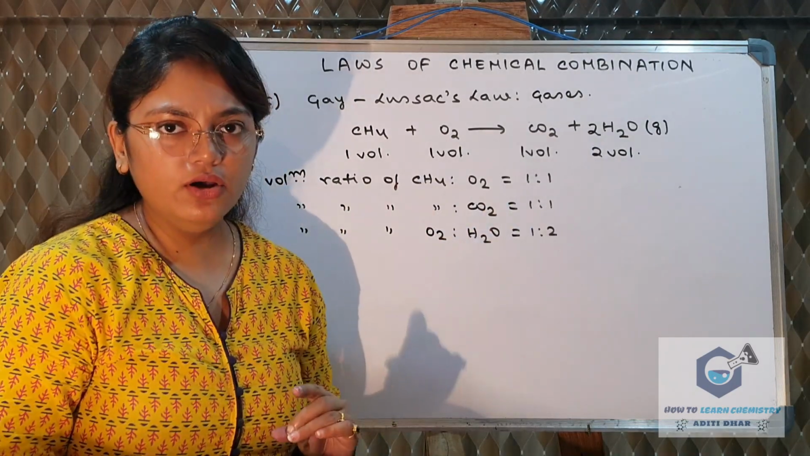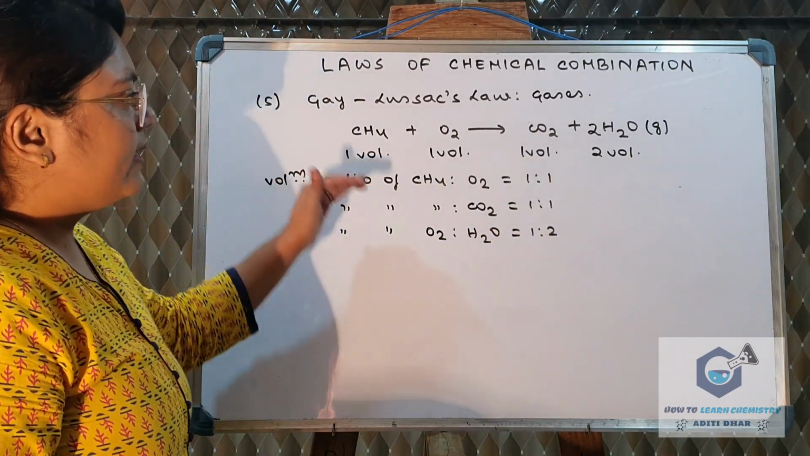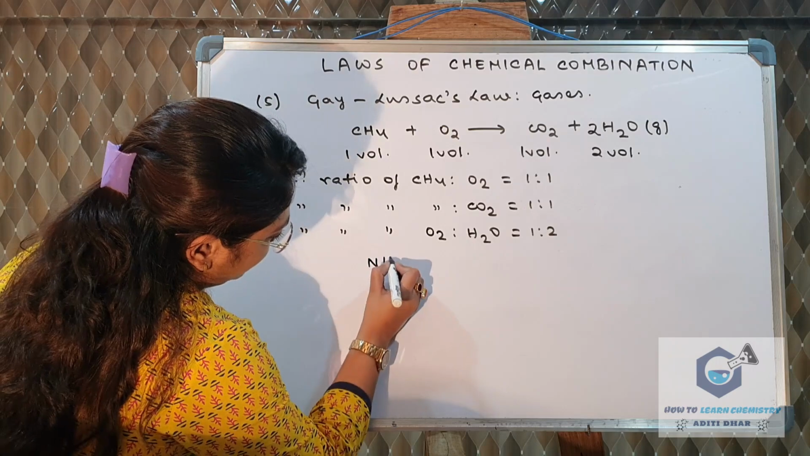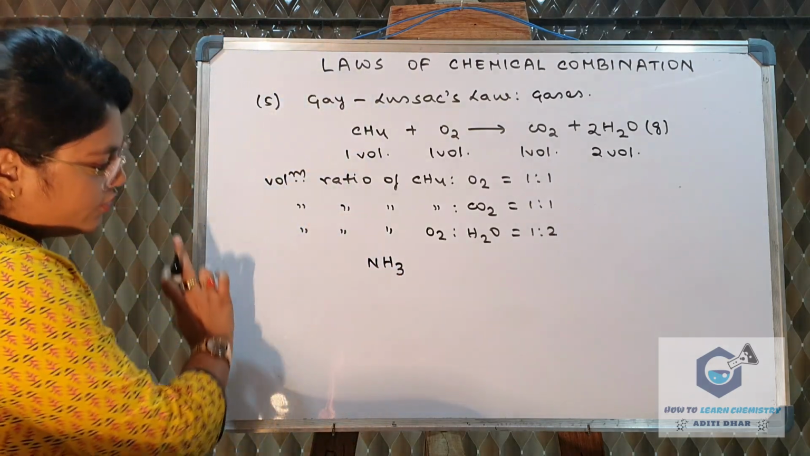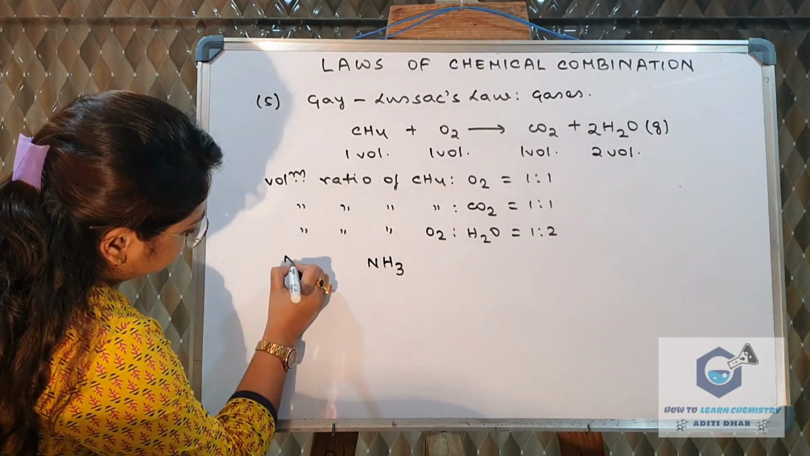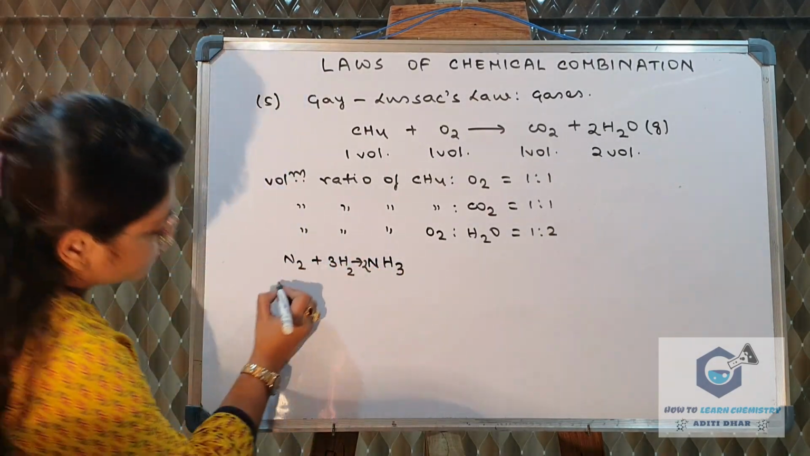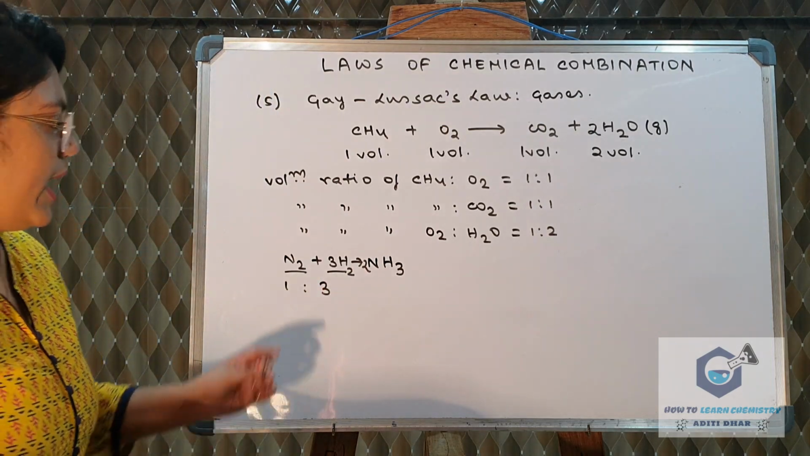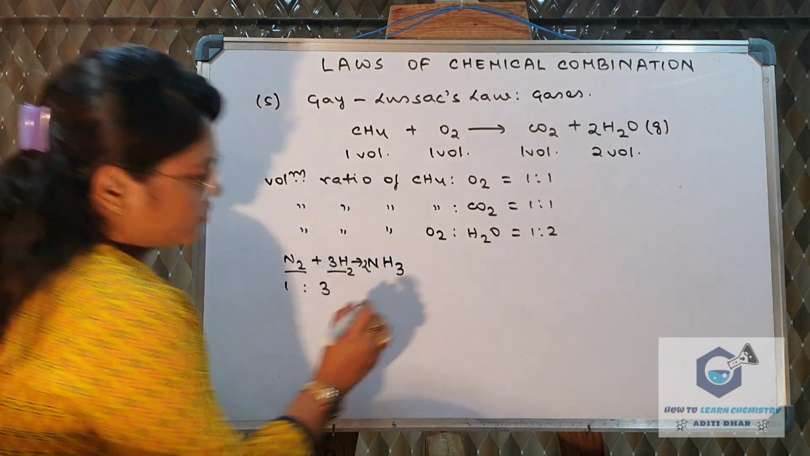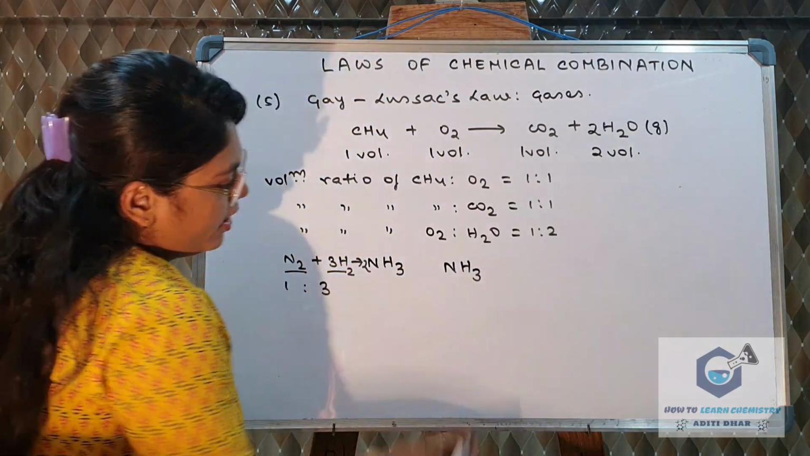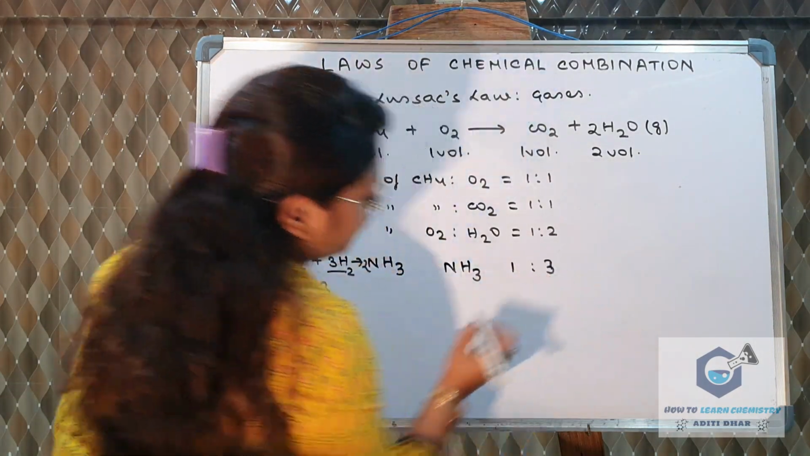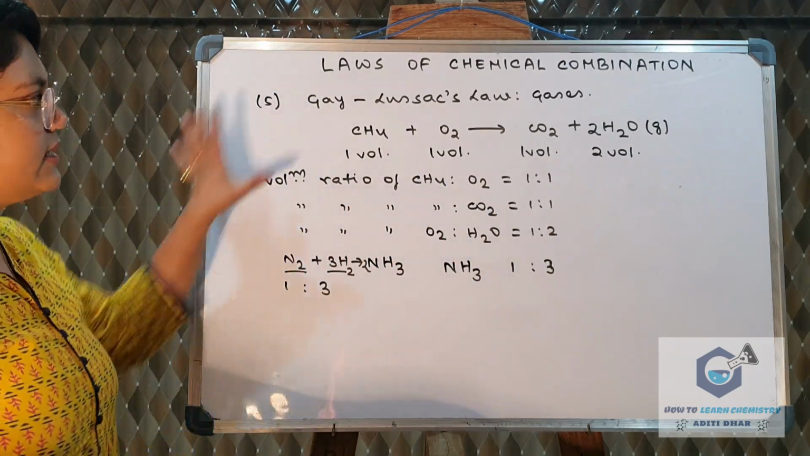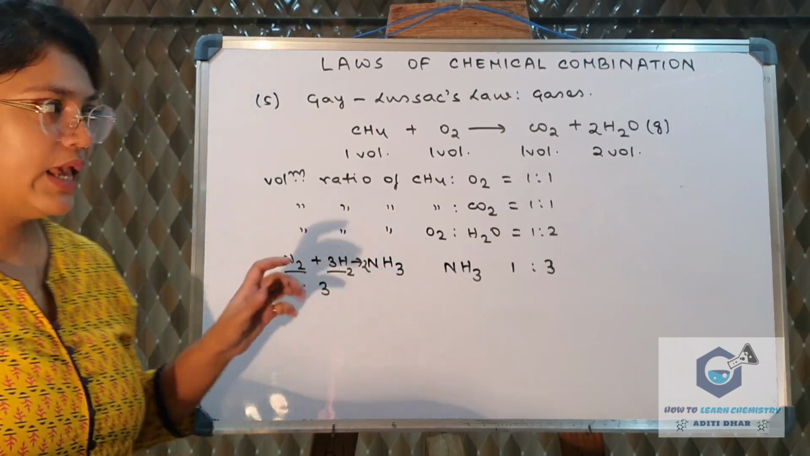Now in which ratio? In the ratio that the compounds are getting formed. Clear? In ammonia we saw that the volume ratio of nitrogen and hydrogen as they were reacting was 1:3. And we can see that in the compound ammonia also, the ratio of nitrogen and hydrogen is 1:3. So this is the reason there is a whole number ratio, and this is Gay-Lussac's law. Very simple.